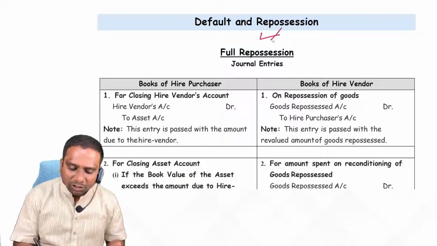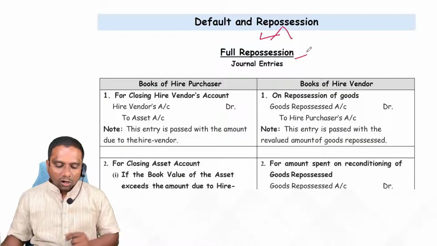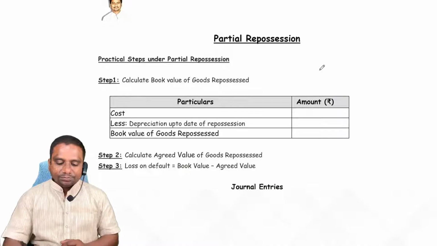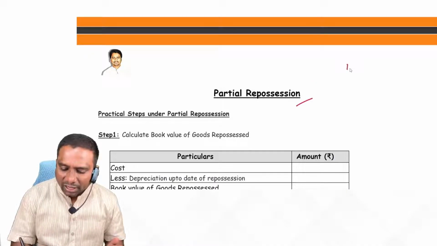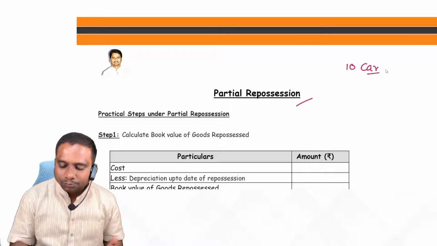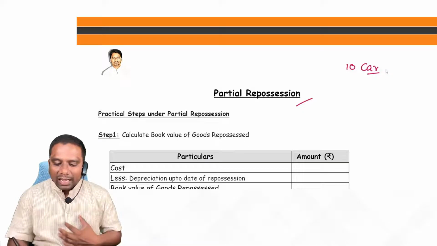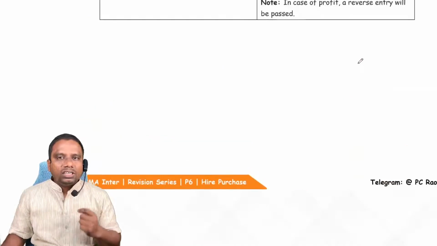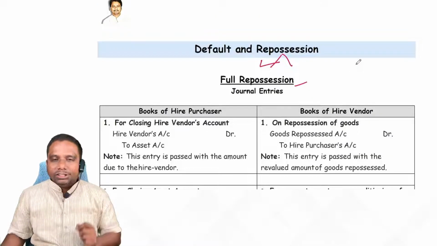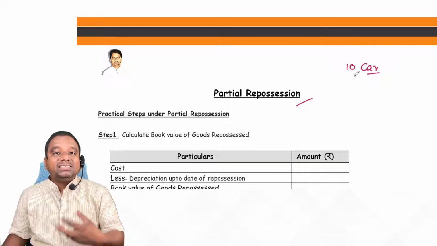The repossession may be of two types: full repossession or partial repossession. What is the meaning of this, sir? Suppose I have sold 10 cars to you. Either I may take back all 10 cars, which is called full repossession, or I take only 5 cars out of them, which is called partial repossession.